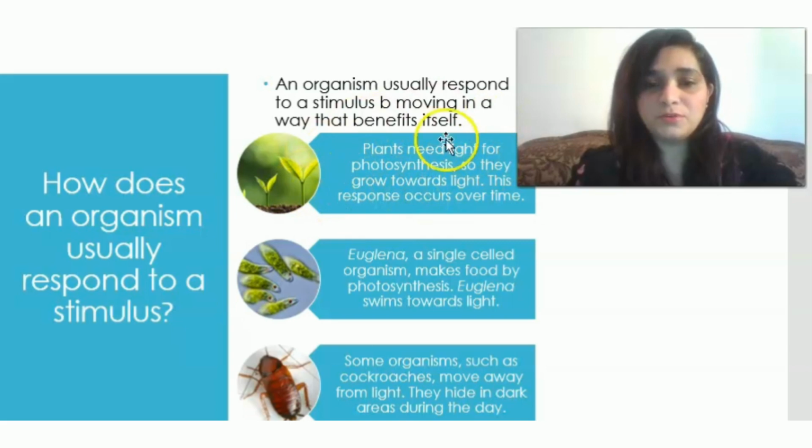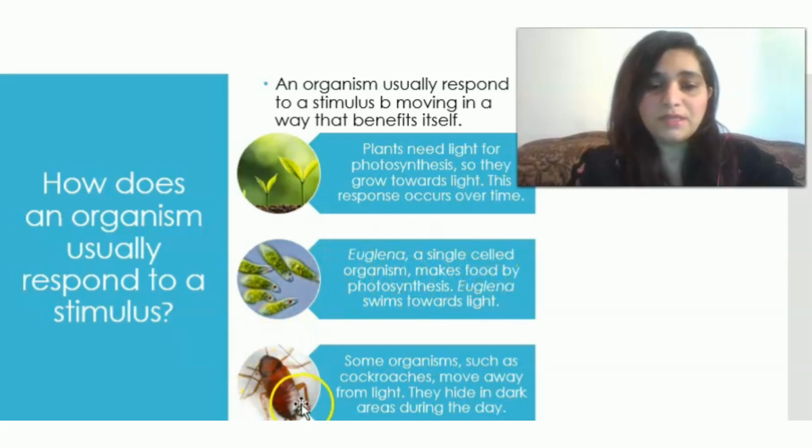process of photosynthesis. The second example is from the Euglena. Euglena is a single-celled organism as is shown in the diagram here. Euglena makes food by photosynthesis. Euglena swims towards the light in order to capture maximum light that will help it to speed up the process of photosynthesis in order to make food.